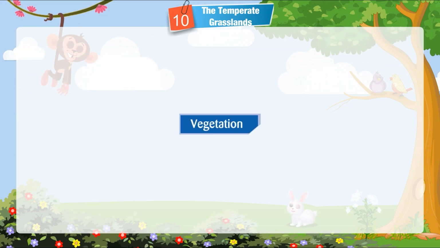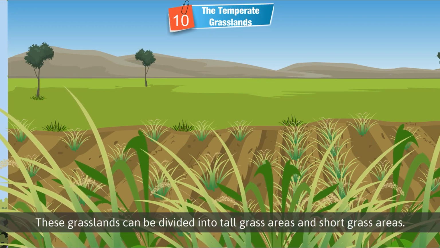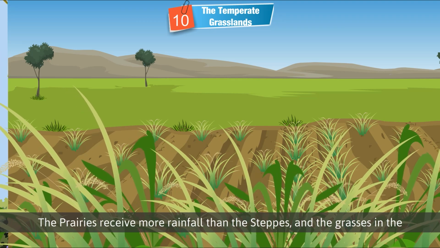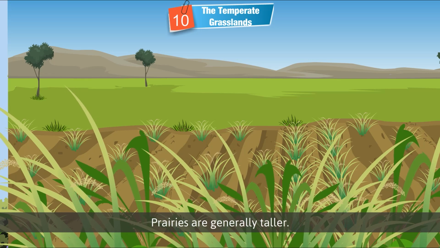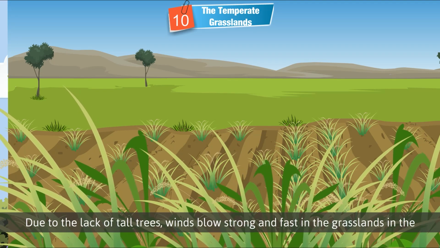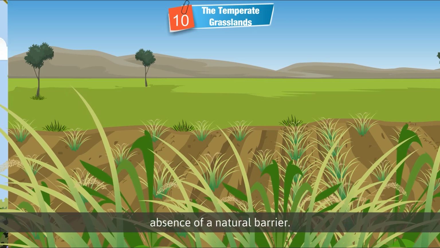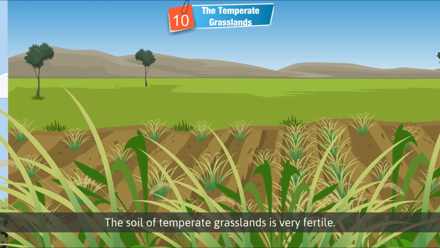Vegetation. These grasslands can be divided into tall grass areas and short grass areas. The prairies receive more rainfall than the steppes, and the grasses in the prairies are generally taller. Due to the lack of tall trees, winds blow strong and fast in the grasslands. In the absence of a natural barrier, the soil of temperate grasslands is very fertile.